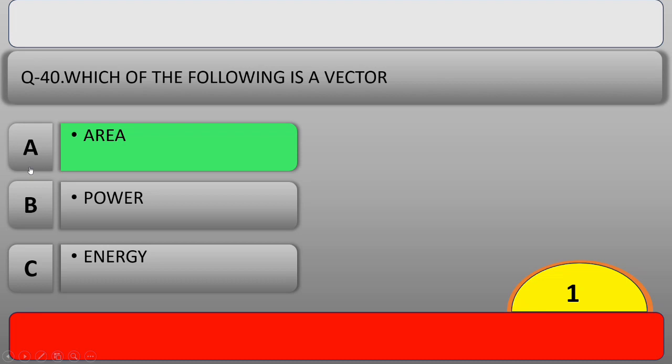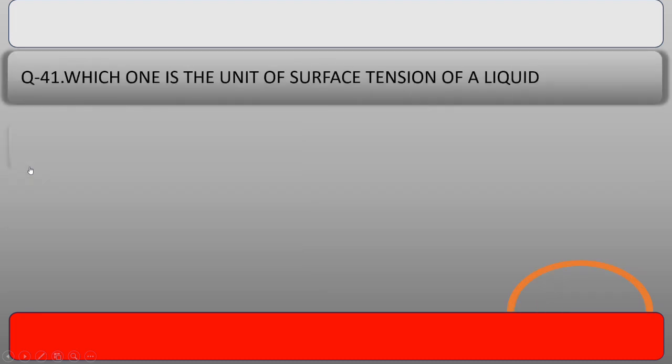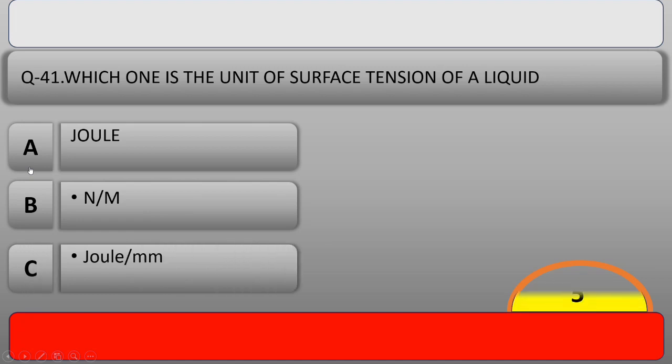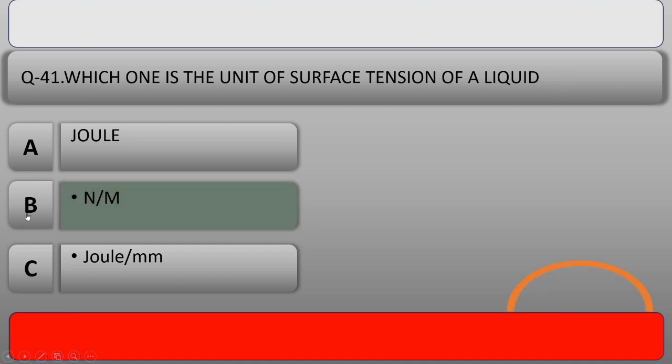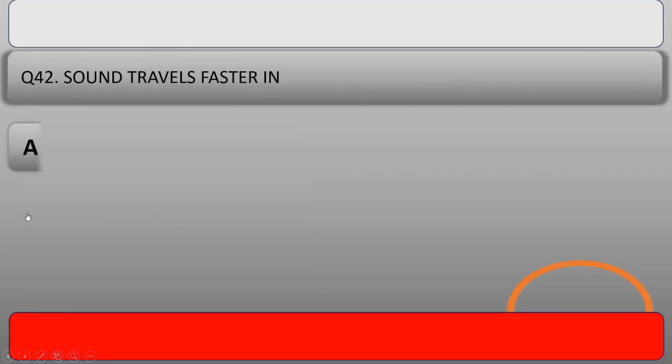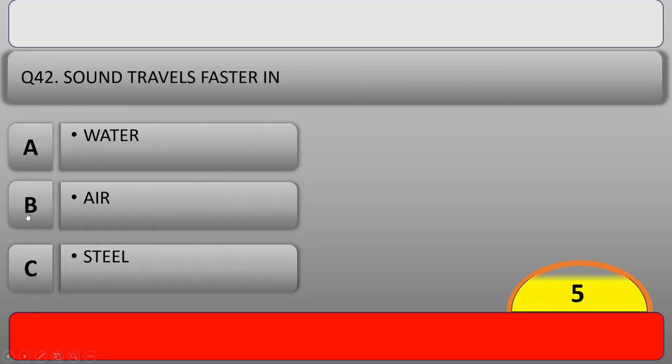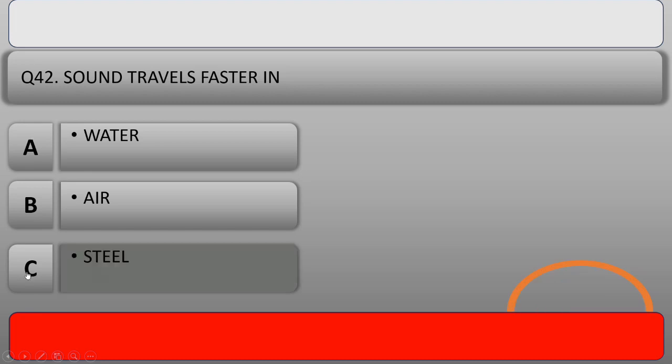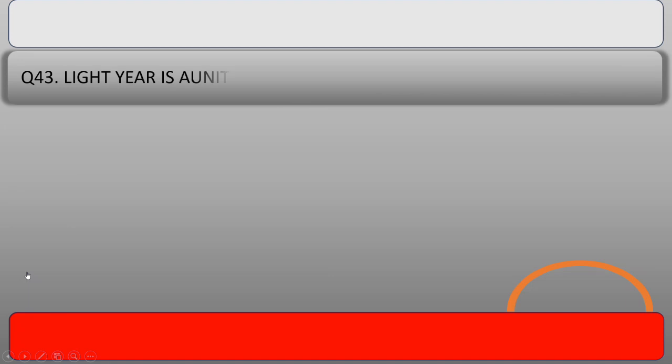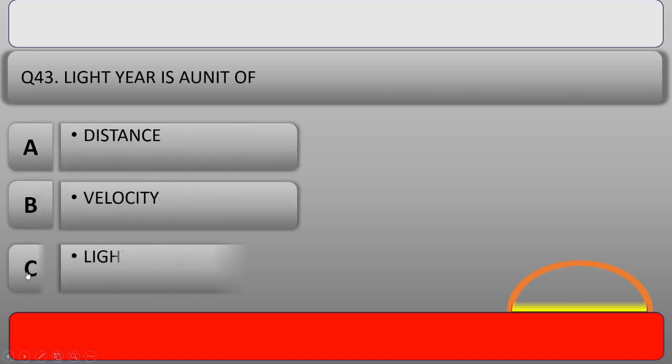Our next question is, which one is the unit of surface tension of a liquid? And the right answer is option B, Newton per meter. Our next question is, sound travels faster in which type of given material? And the right answer is option C, steel.